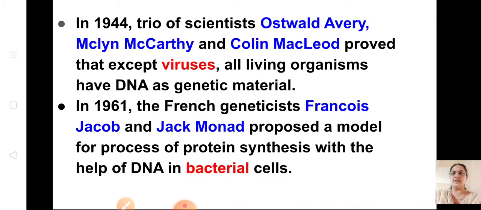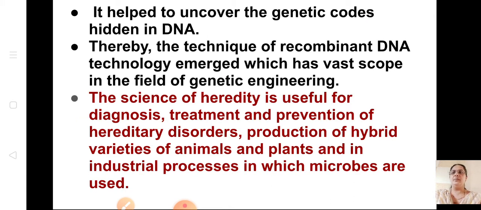In 1961, the French geneticists Francois Jacob and Jacques Monod proposed a model of a process of protein synthesis with the help of DNA in bacterial cells. This is only the name of the scientist and what they found out you have to know. It helped to uncover the genetic codes hidden in DNA. Thereby, the technique of recombinant DNA technology emerged, which has vast scope in the field of genetic engineering.